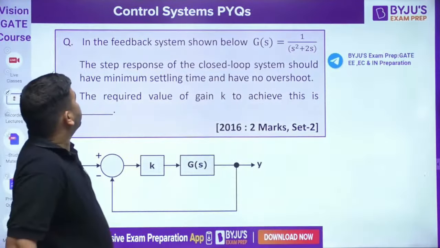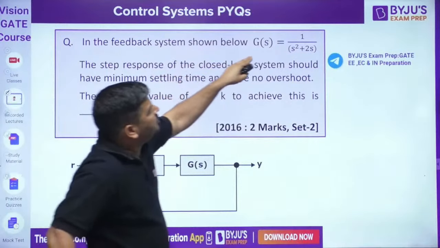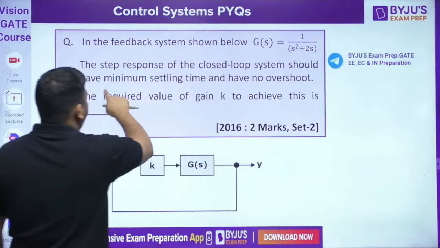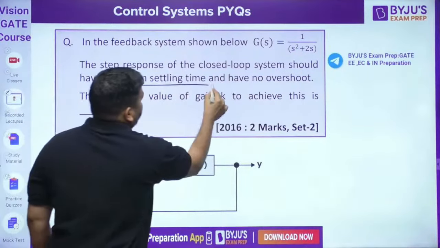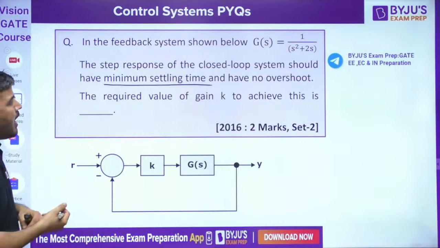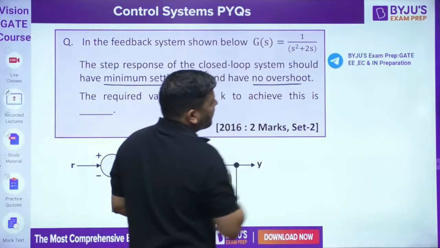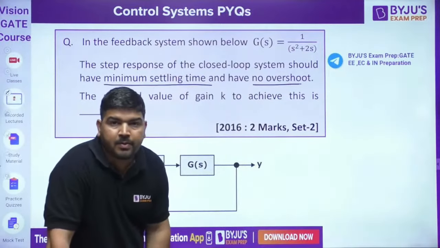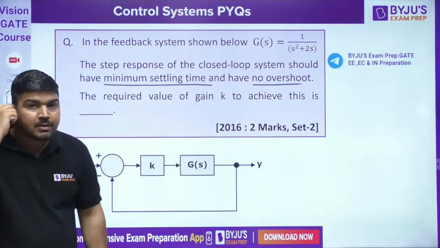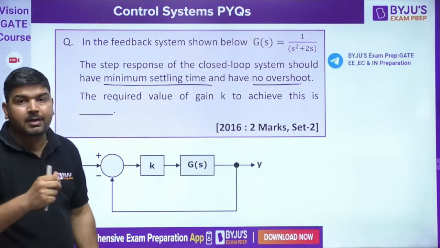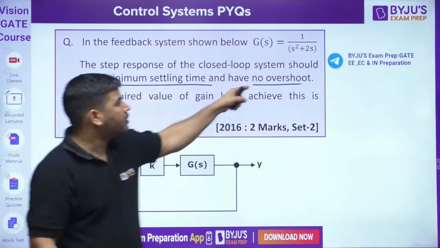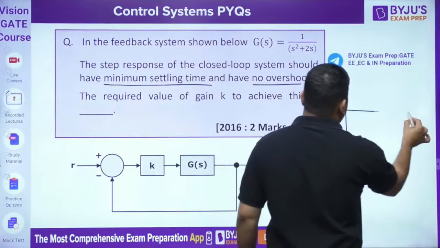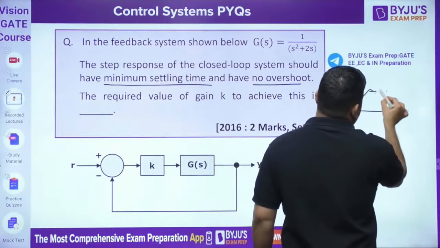The next question on your screen is this. In the feedback system shown below, G(s) is given like this. The step response of a closed loop system should have minimum settling time and no overshoot. Now tell me guys, if it has no overshoot and minimum settling time, it means the system has to be critically damped. Because if the system is underdamped, it will take some settling time.